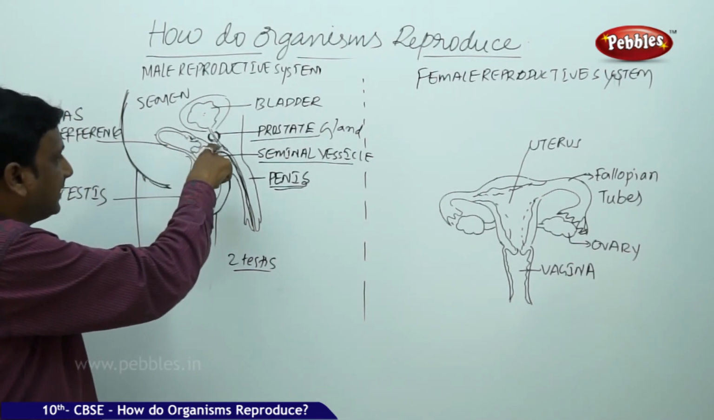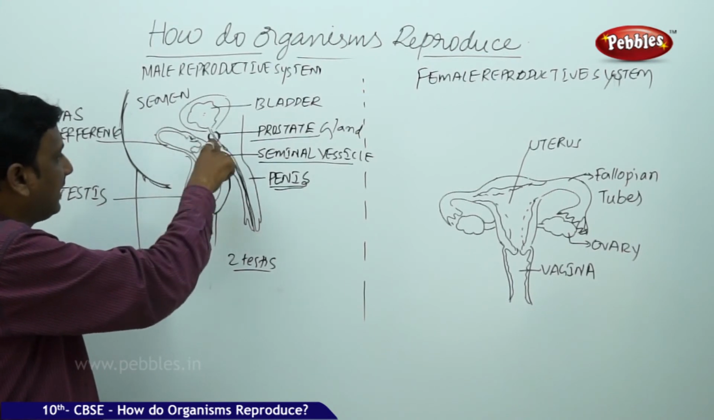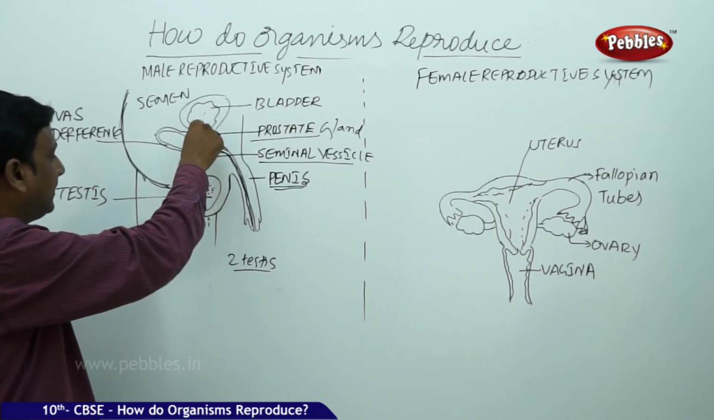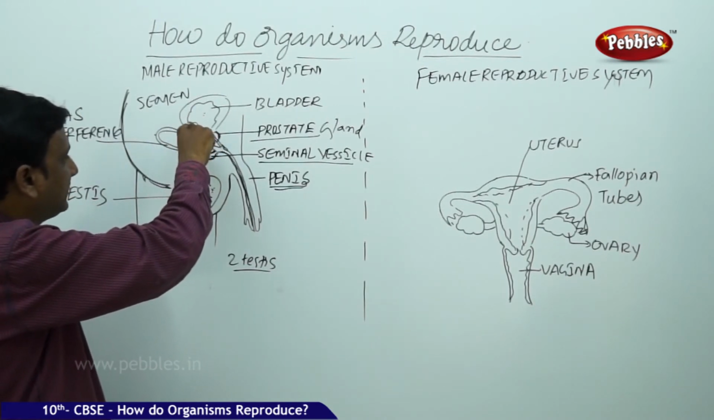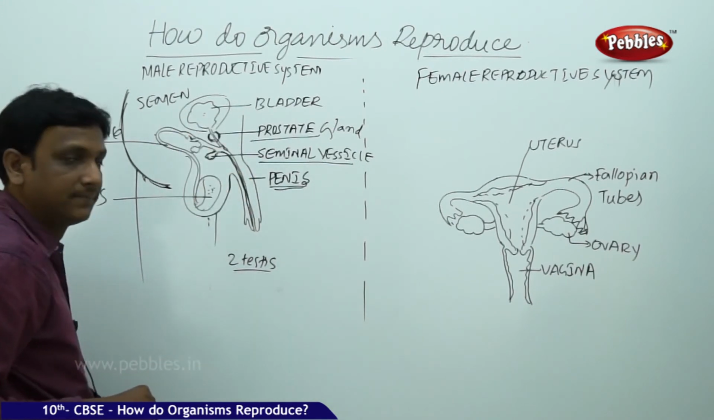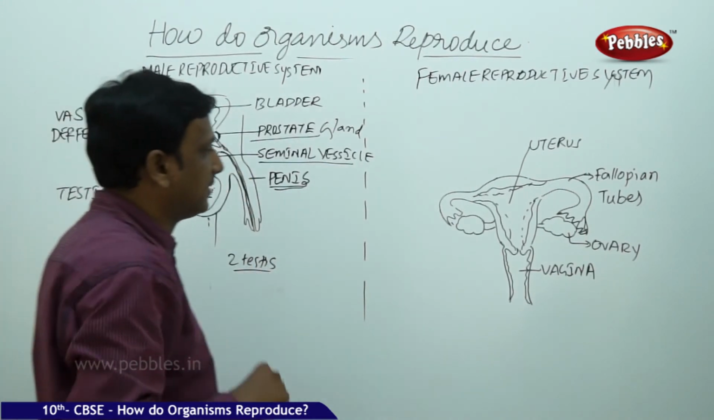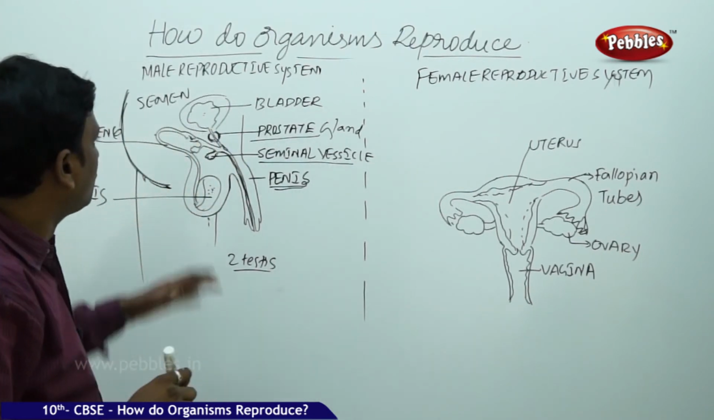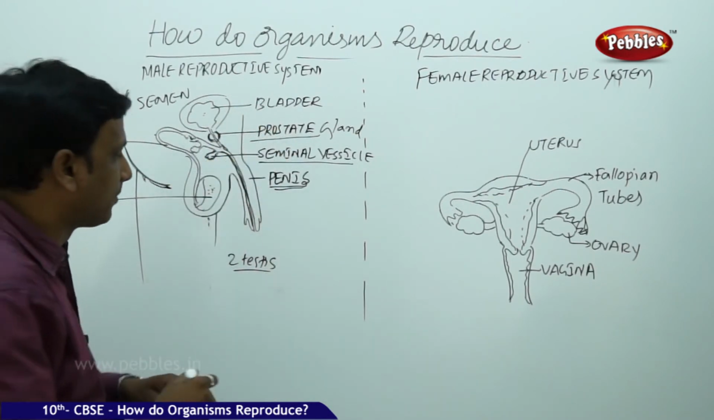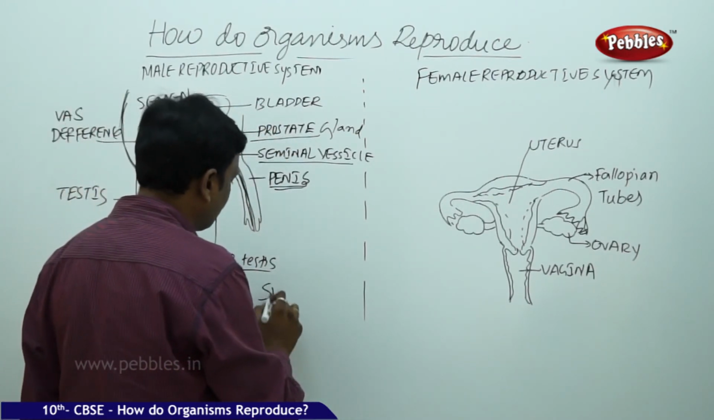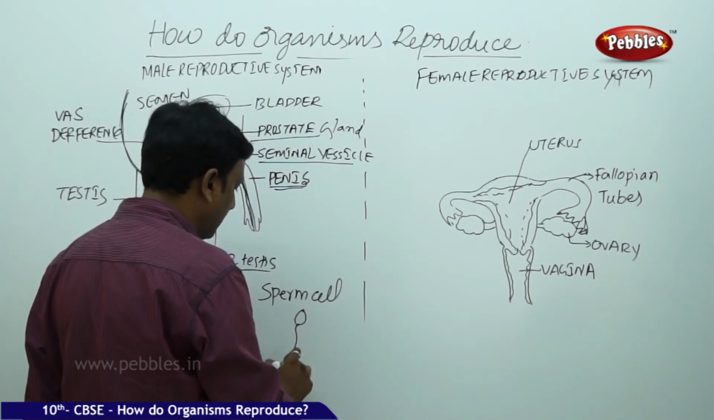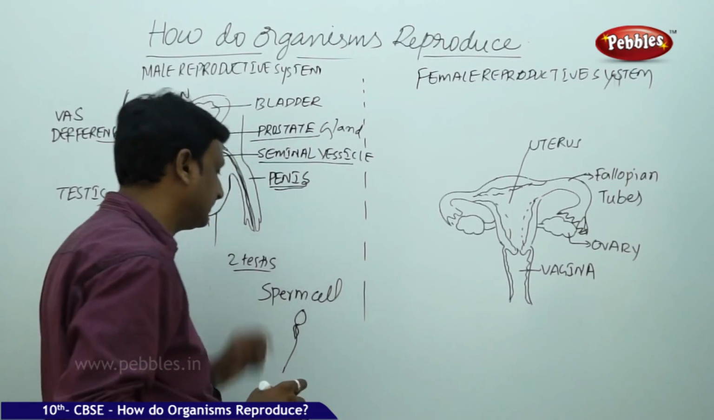So here the semen is added to the male gametes that are produced in the testis, passed through the vas deferens, and nourished by the semen from the seminal vesicles. This material passes through the penis and enters the female reproductive system. So these are the various parts of the male reproductive system that help in the production of male reproductive cells, that is the sperm cells. The sperm cell will have a head, middle piece and a tail like this.